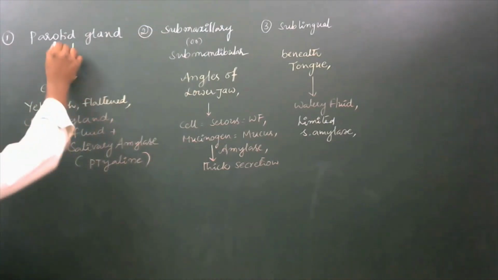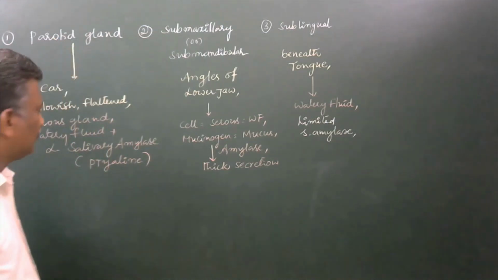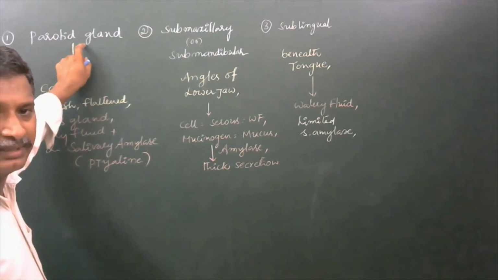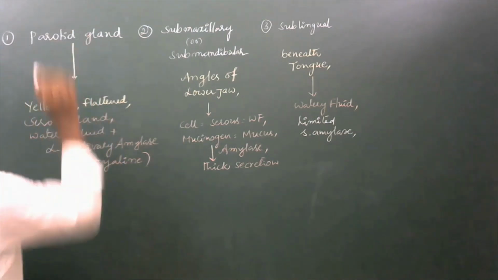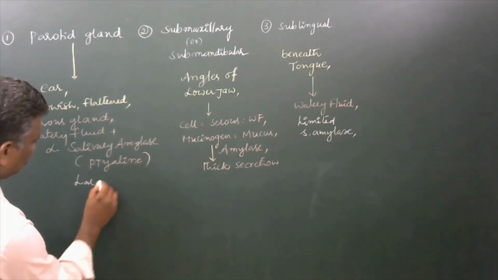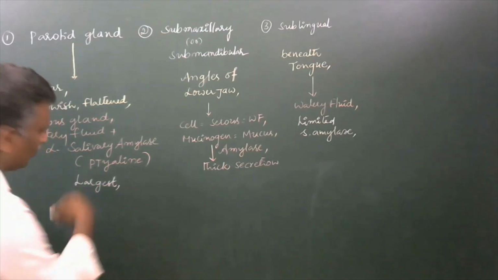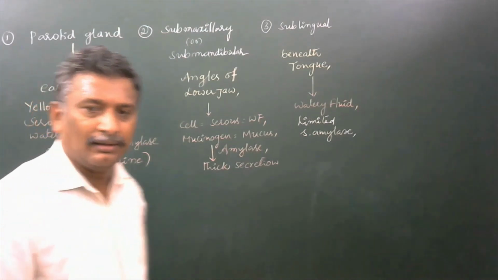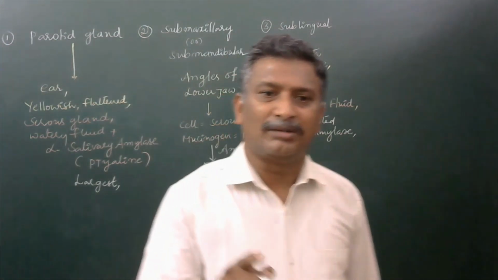The parotid is the largest salivary gland. The largest gland in the human body is the liver.